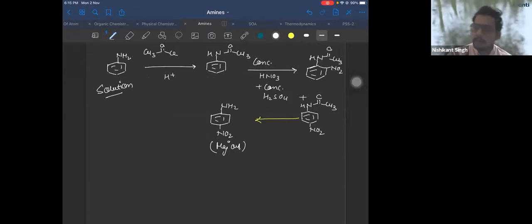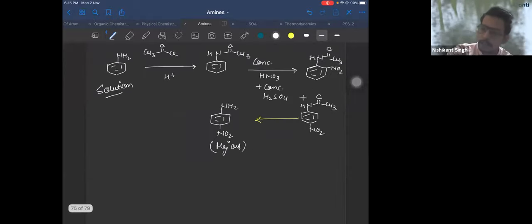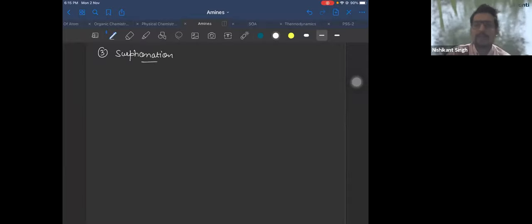Very good. Chalo, let's take the next reaction, that is sulfonation reaction. Third reaction, that is your sulfonation reaction. So in sulfonation also, same thing, you do the protection first.